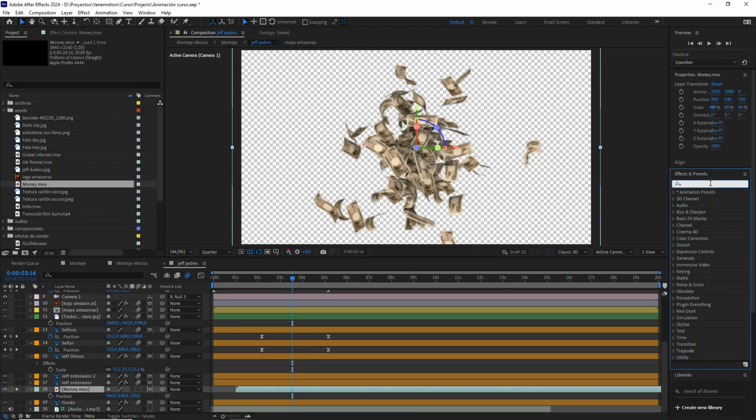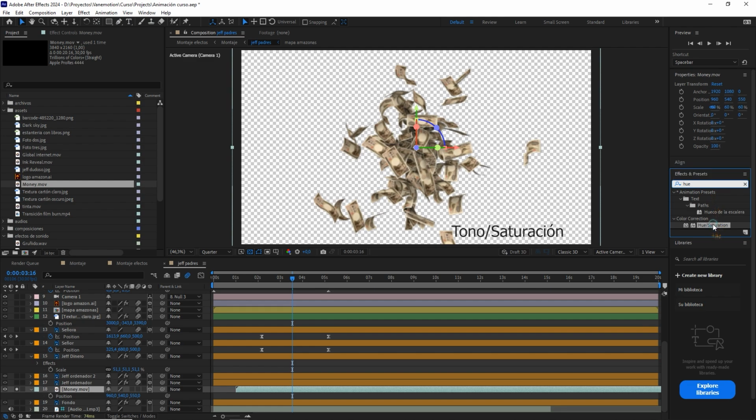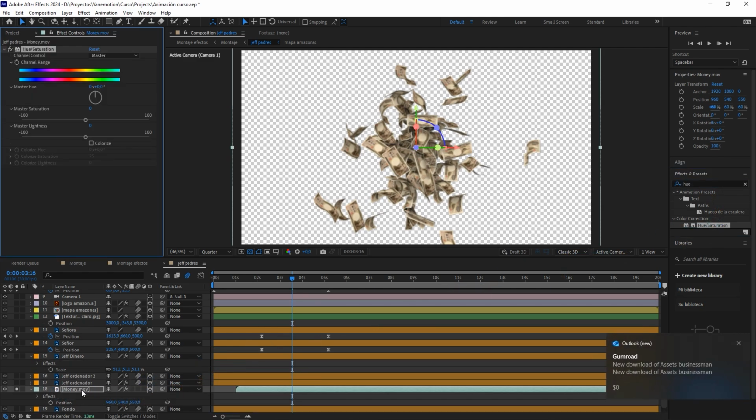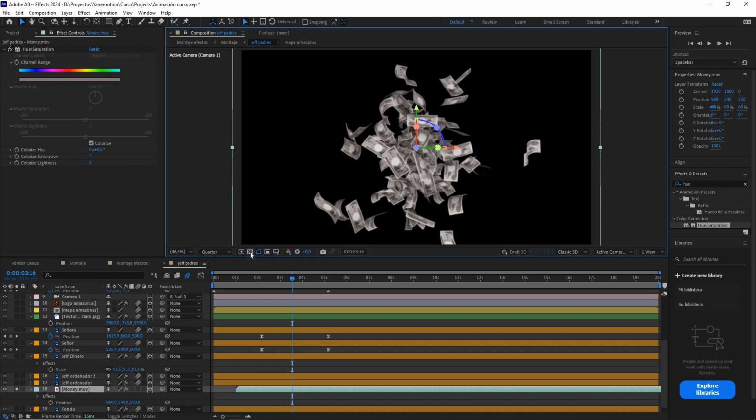In addition, I am also going to put an effect called hue and saturation on these bills. Here we are going to activate the colorize box and the saturation because we are going to set it to 5, then the colorize hue because here you can change the tone. I'm going to put a value of 100. And here I'm going to lower the lightness a little bit to -10 to lower the brightness a little bit.